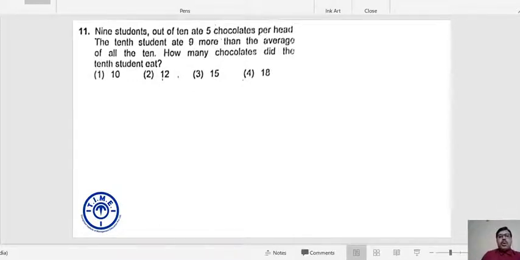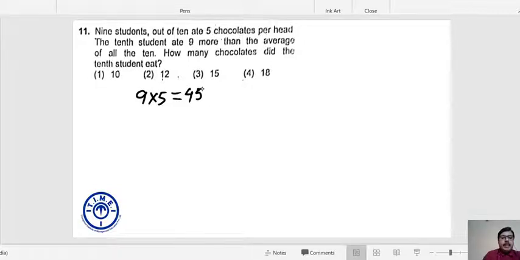So the total number of chocolates consumed by 9 students is 9 into 5, which is 45. Can I say? 9 into 5 is 45. How many chocolates did the 10th child eat? 9 more than the average of all the 10.